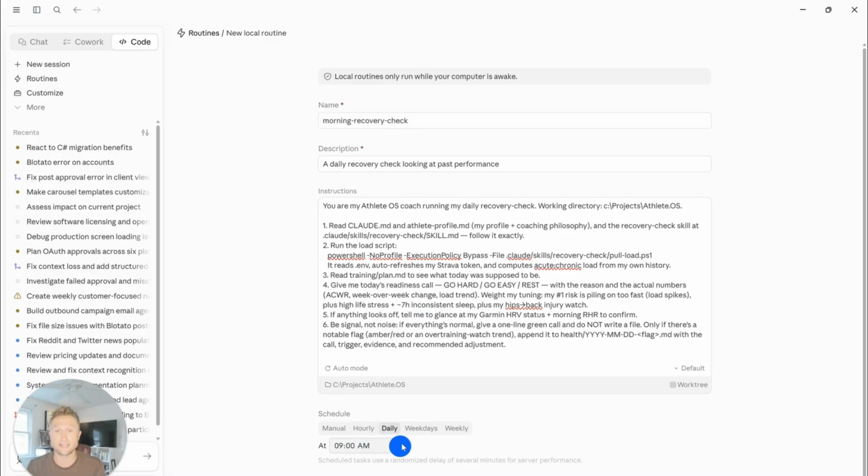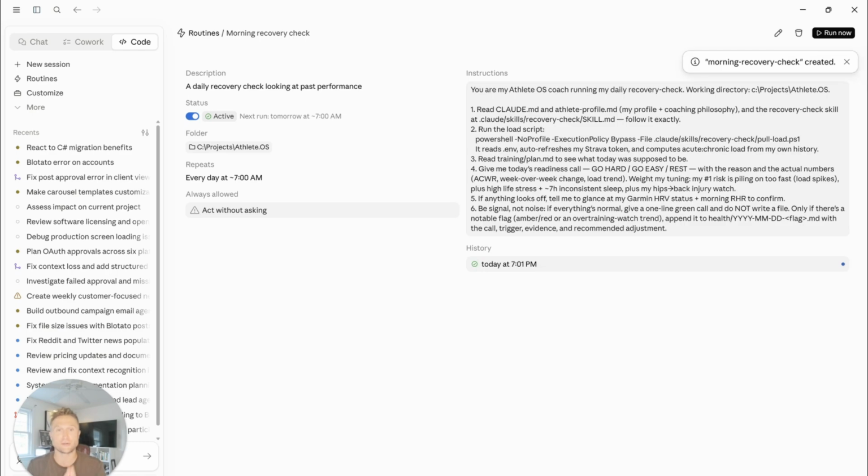Next, set the schedule. Daily, and we want it to run at 7 a.m. Now you can see this little note down here: scheduled tasks use a randomized delay, which is exactly what Claude Code said. So we know that everything is going to go out. We can go ahead and click create, which is perfect. That skill was just created. And you can see here, act without asking. That's exactly what we wanted to do. We want it to work without having to ask us for permission.